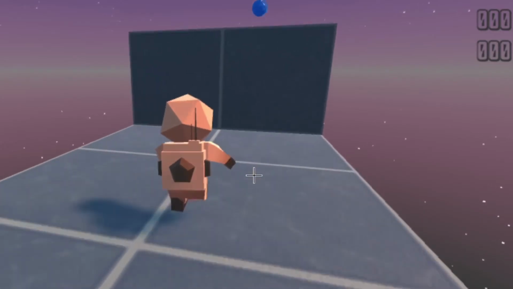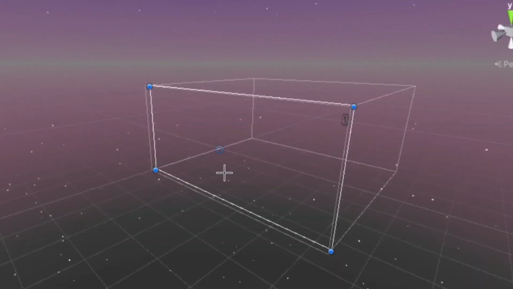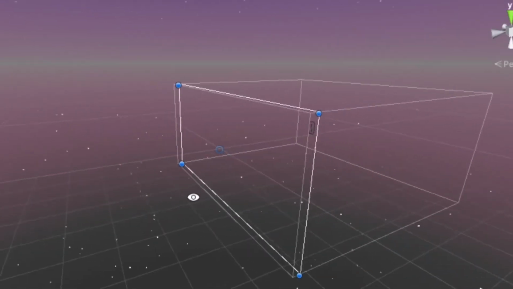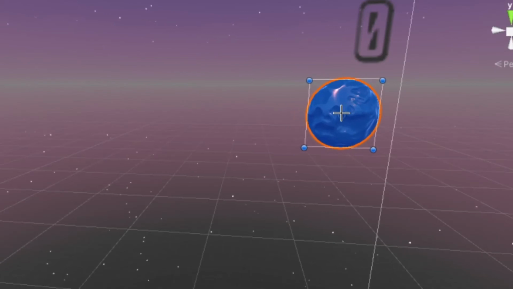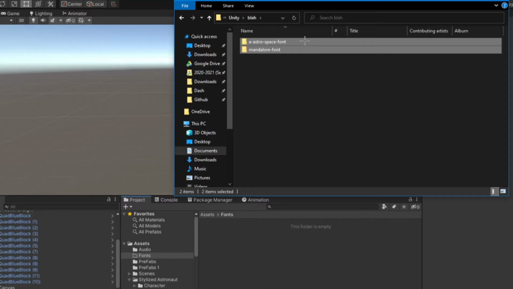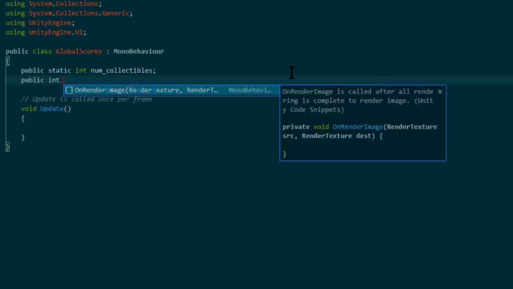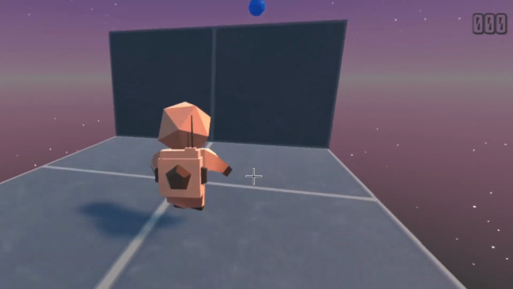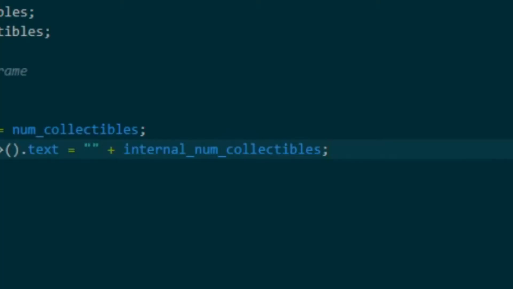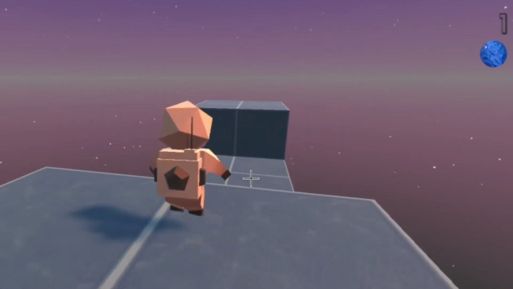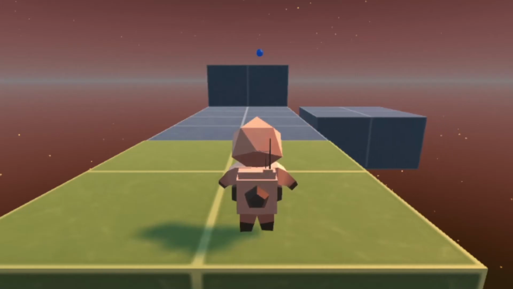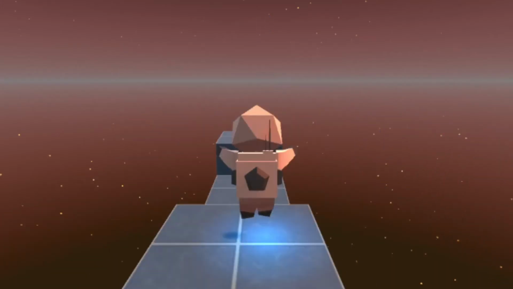Creating a user interface in Unity was pretty straightforward. Basically, create a plane, called a canvas, where you put objects like text, images, and buttons, and it just kind of shows up from there. I found some cool fonts of the theme I was going for, and tried setting up some code to get an icon and number to show when you run into the item. There we go. While I was at it, I implemented some basic pausing functionality so people could take a break when needed.